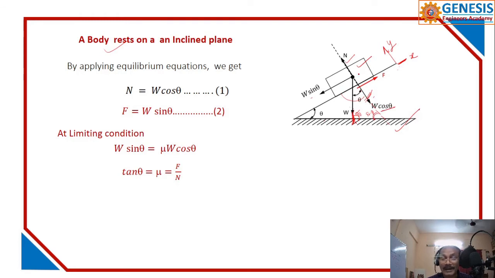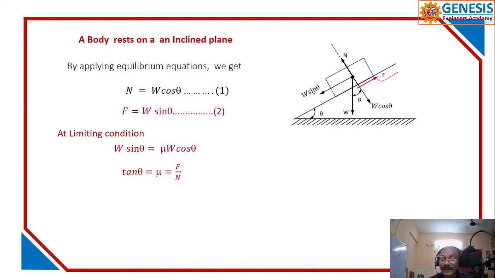I have not applied any force externally, but because of this load having two components, one is pressing the body onto the plane, the other is dragging it down. The force responsible for the movement of this body, for dragging the body downwards on an inclined plane, is W sin theta. This is an inclined plane.